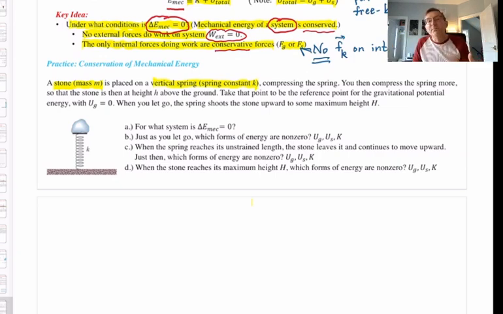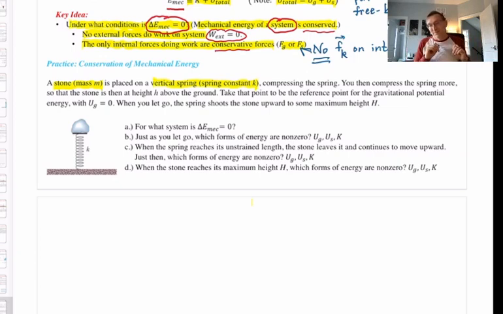From that equilibrium situation, let's push down on the stone and compress the spring a little bit more. All right? From equilibrium, just push down on the stone and compress the spring just a little bit more. And then all we're going to do is let go. Not going to push on the stone ourselves. We're just going to let go.